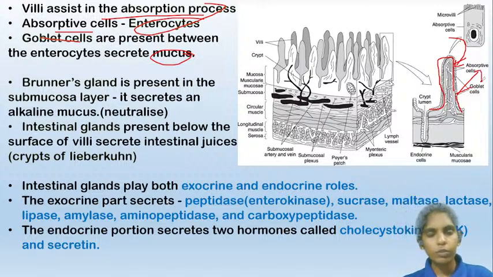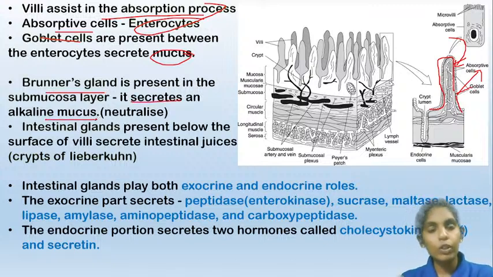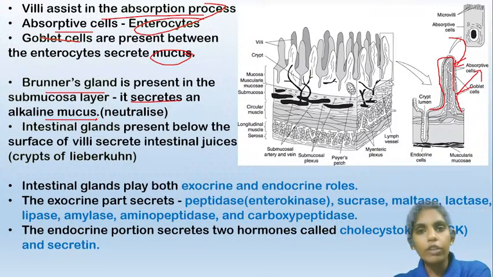When the acidic food present in the stomach enters the small intestine, some quantities of HCl will also come along with the food, and it can cause damage to the inner lining of the small intestine. So that's why these goblet cells present in the villi will secrete the mucus and cover the lining of the small intestine. And the small intestinal lining also contains certain glands called Brunner's glands. It secretes alkaline mucus, which will help in neutralizing the acidic food.